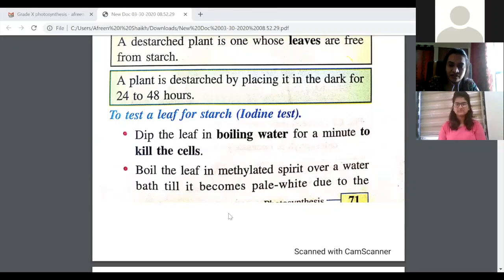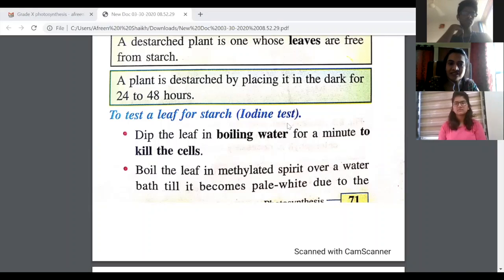Have you understood how we destarch a leaf, children? It's very simple. Shravani, can you tell me how we can destarch a leaf? Ma'am, by placing a plant in the dark for 24 to 48 hours. So what will happen if it is placed in darkness? Ma'am, it will not get sunlight and it will not photosynthesize. As a result, starch will not be present in the leaf.